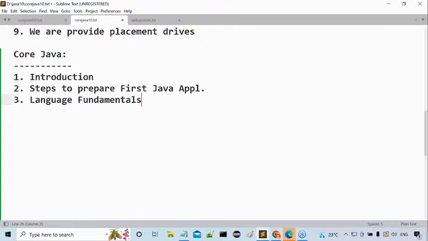After this, language fundamentals will take some extra time. Why? Because so many fundamentals I need to cover. Got my point or not? Not only the fundamental syntaxes, but on these fundamental syntaxes I need to prepare some programs: how to display prime numbers less than 100, how to display the Fibonacci series up to 100. This kind of programming I need to provide inside our classes. Because of that, we are going to take a lot of time.